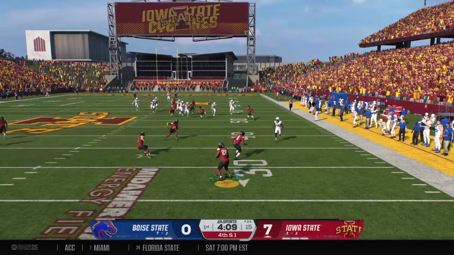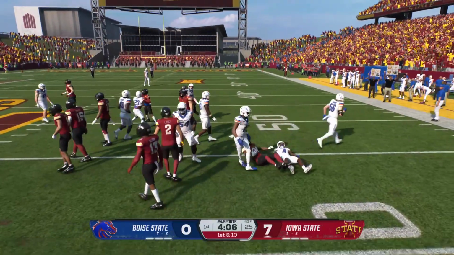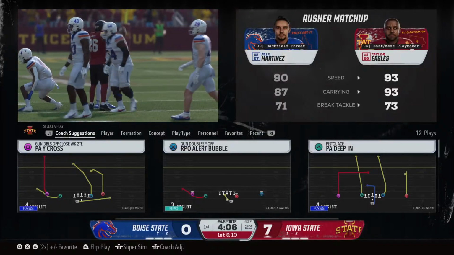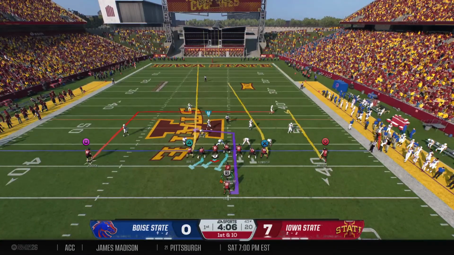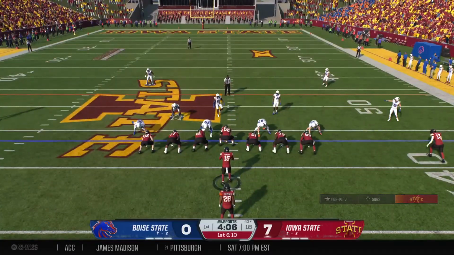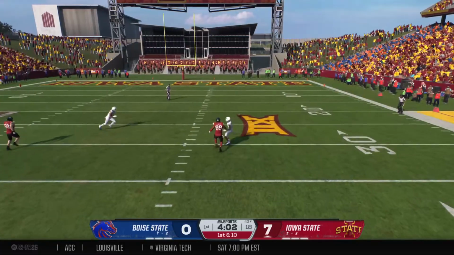He was called on 3 times in that victory last week. That nifty return sets up the offense and negates some of the yardage on the punt. Iowa State has the ball back. The Cyclones ready to go on offense. Already a solid start to this one. Now back to work with this 7-0 lead.